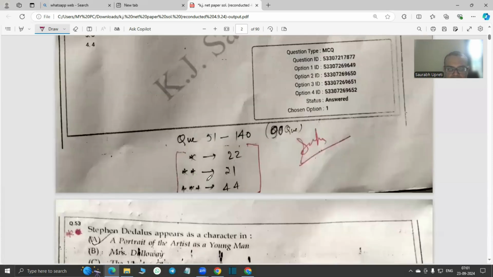Okay, then you can also just very quickly see that in the whole paper, there are of course total 100 questions. We have already taken 90 questions, and out of those 90 questions, this is the series. 22 questions are from 1 star, that means for LT, not exclusively, but for LT, and 2 star 21, and 3 star, of course, exclusively for net and poly. We have got 44 questions.